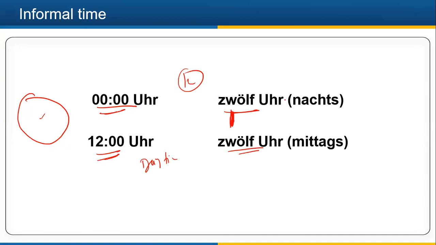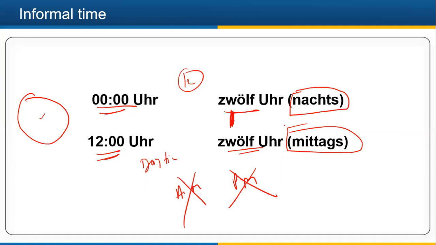How we are going to identify: nachts is night and mittags is midday. And please note, here we are not using AM or PM. We do not use AM or PM. We say nachts is night. We say tags or mittags is day, right?